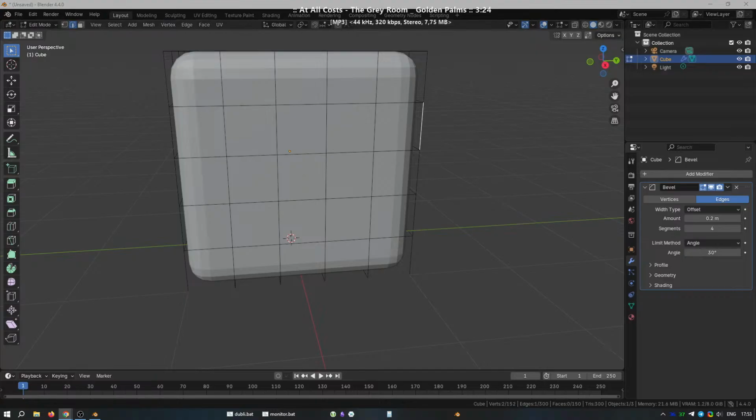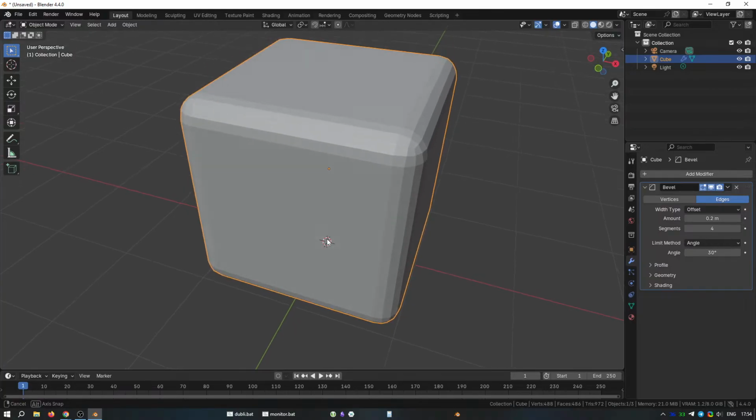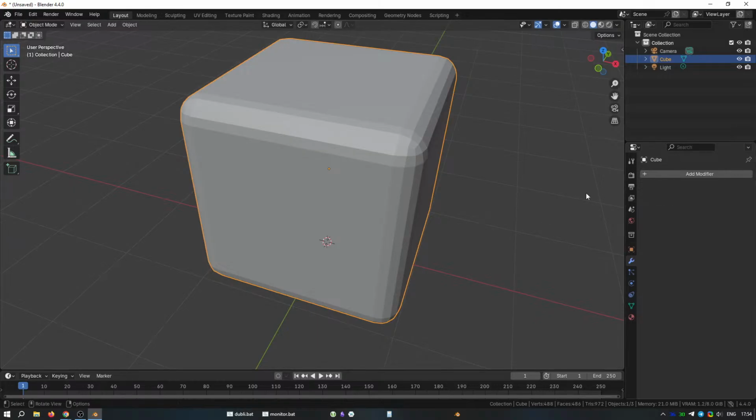Everything's done. Now we can apply the bevel modifier. However, we need to switch back to object mode first. So come up to the mode selector and switch to object mode. Come over to the bevel modifier and click on the small arrow. And from the menu, select apply. Or you could hit Ctrl A on the keyboard.